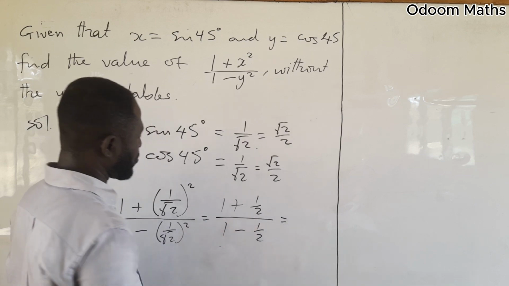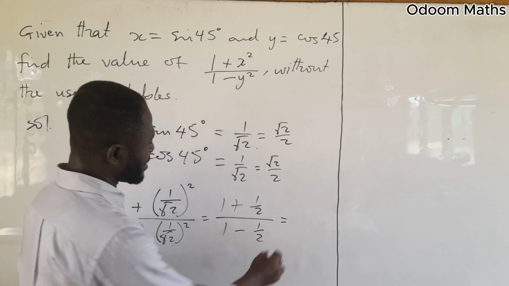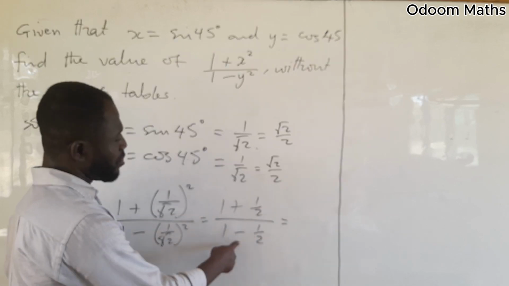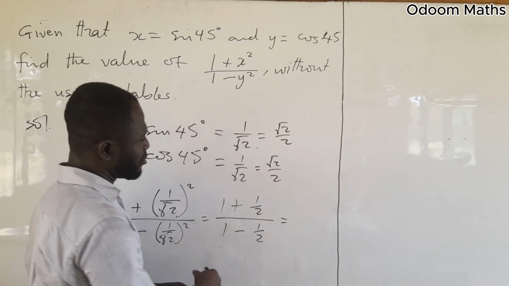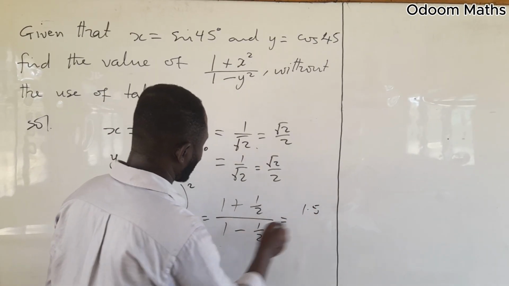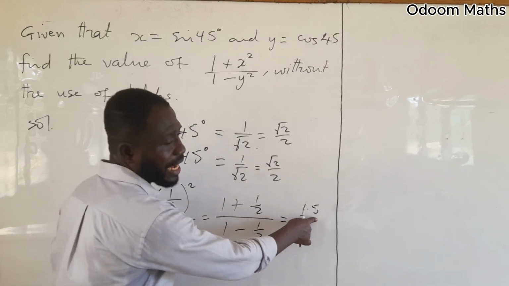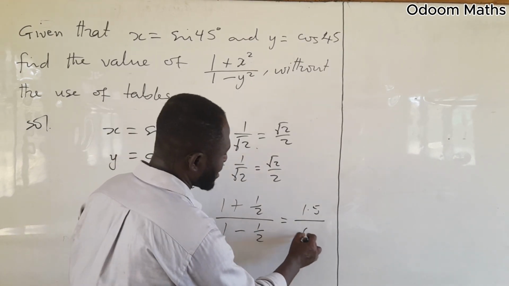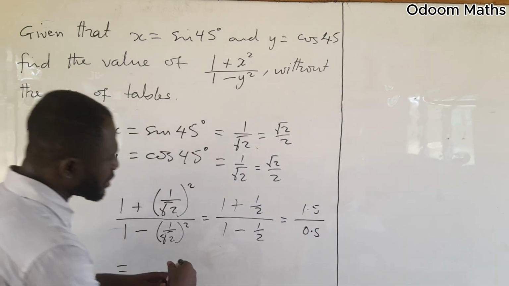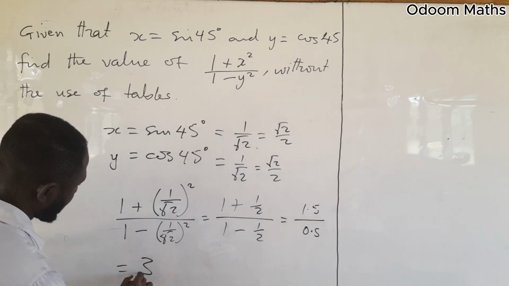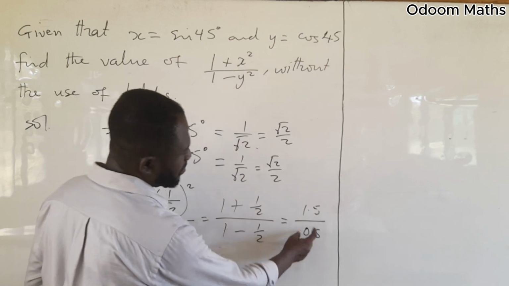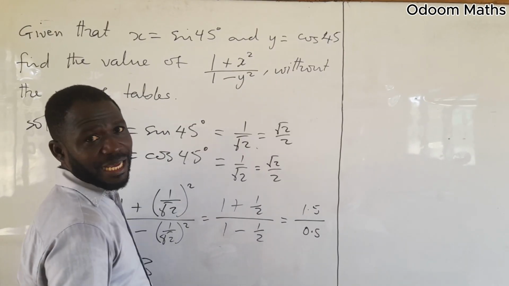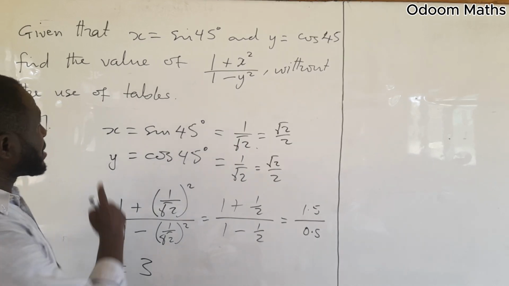Now let me change this to decimal. That is 1 plus half, which is 1.5, over 1 minus half, which is 0.5. So how many halves are in 1.5? Three halves are in 1.5. So 3 is the answer to this question.